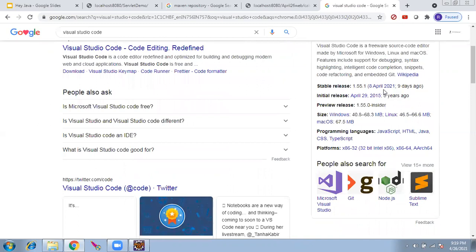I think it's from Windows only, right? Debugging, Linux, stable release, initial release. You can use Java.